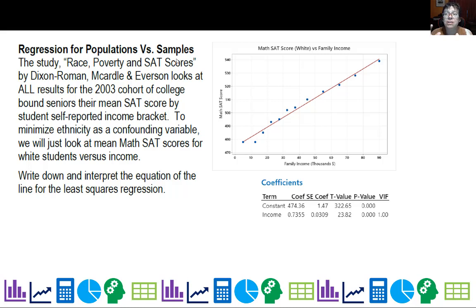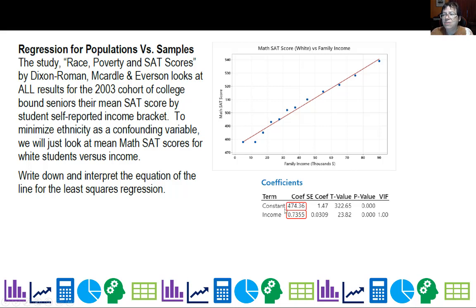The study actually looks at both Black and white students. It looks at them separately and combined. So we're going to write down and interpret the equation of the line for the least squares regression. Remember, your slope is right there, so that's what we multiply the income by. By the way, the income is in thousands, so I'm not going to put 50,000, I would just put 50.